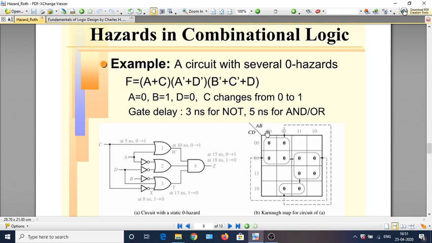We can easily see how it occurs. Look at this one: A is 0, B has been changing; here C is 0, D has been changing. So A is 0, C is 0, and the corresponding max term is A or C. Look at this one: here D is 1 and A is 1, so this is nothing but the A bar or D bar term.